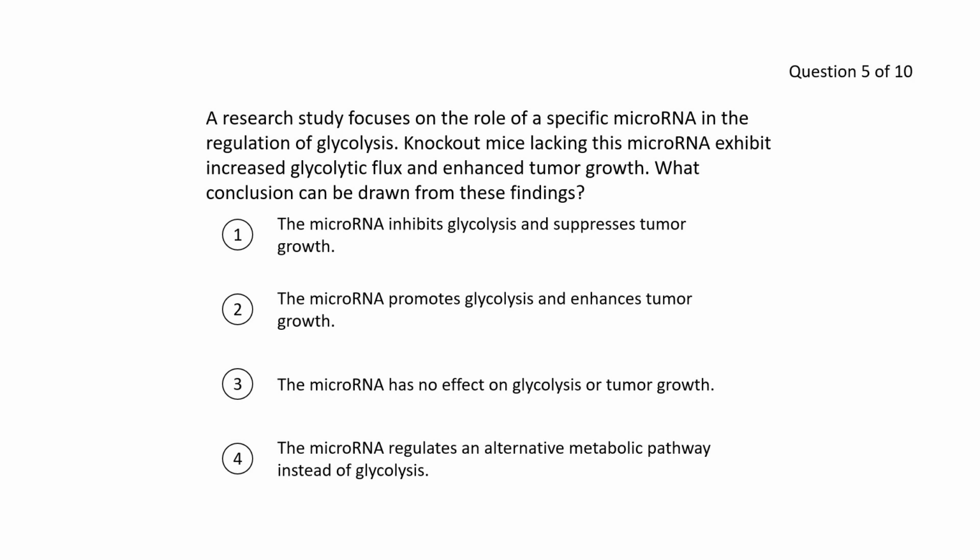Therefore, the microRNA must have had the opposite effect, right? Because removing this increases tumor growth. Therefore, this prevents tumor growth. So it has to be number 1, which is microRNA inhibits glycolysis and suppresses tumor growth. It cannot be the second one because without it, you have these things, right? And the third one obviously has an effect on glycolysis or tumor growth. It already says that in the question. And the microRNA regulates an alternative metabolic pathway instead of glycolysis. We didn't talk about that, so you cannot conclude that from these findings.